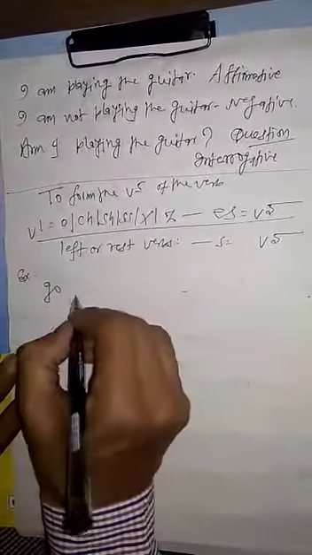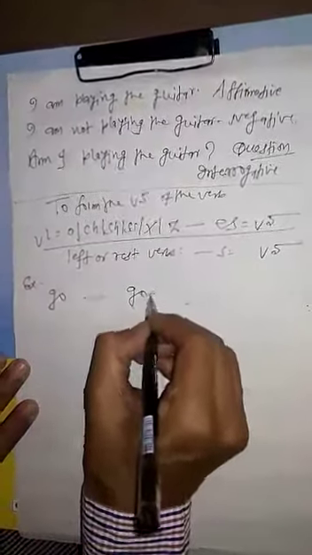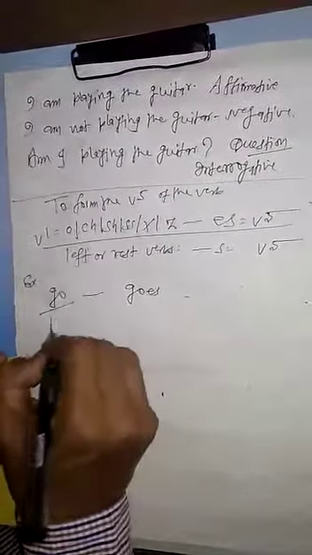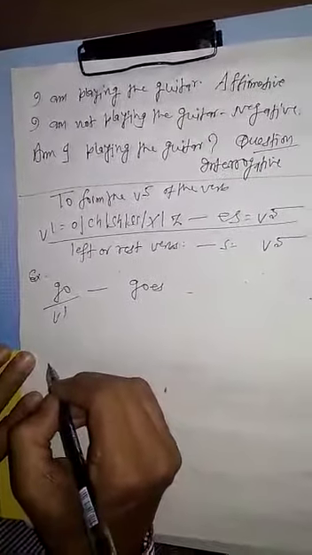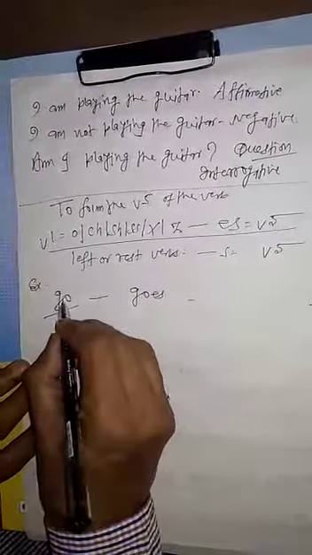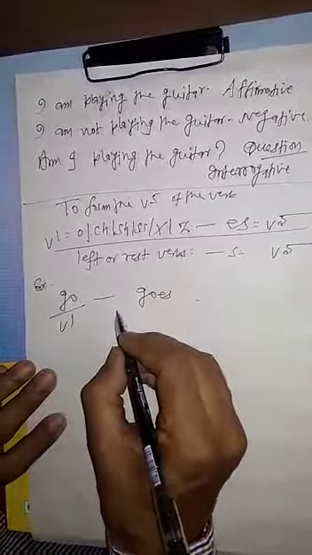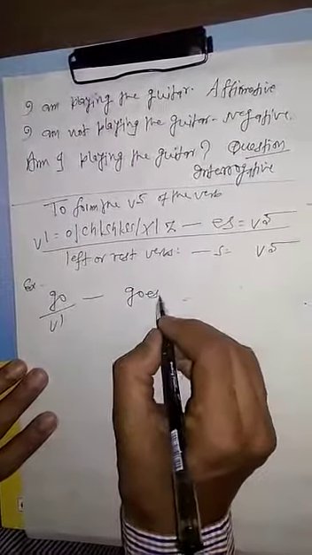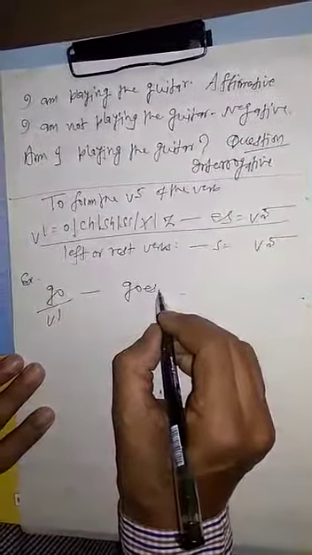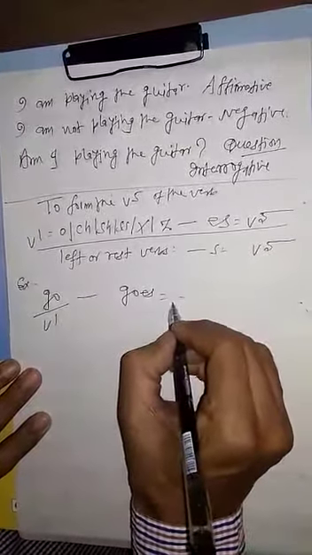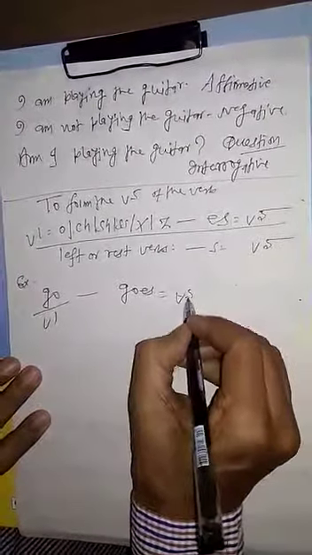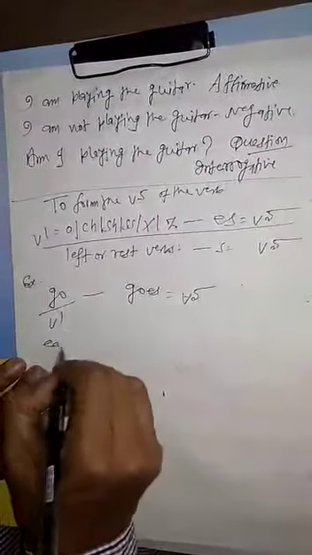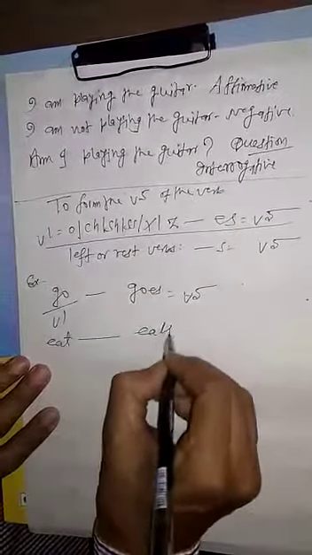Suppose the example, go and goes. Go is the example of the first form of the principal verb, and at the end of the word go we get o, so es is added at the end of the verb, then we get the fifth form of the verb. Next example is eat and eats.